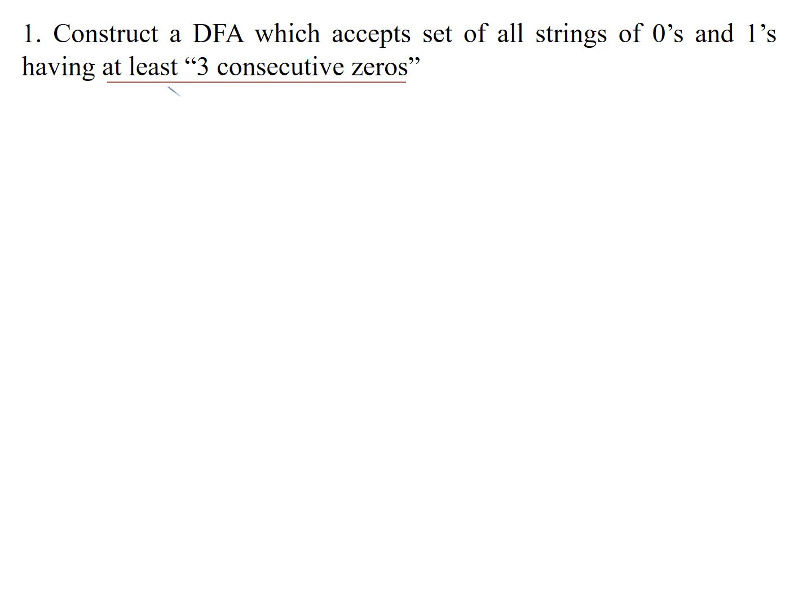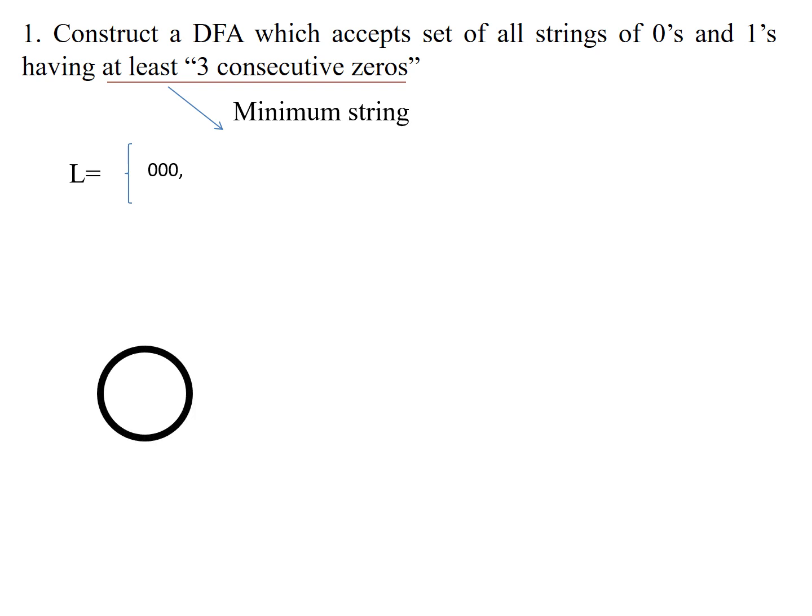Let us point out what the minimum string required is. The minimum string required is 3 zeros. Look at this, I have written 3 zeros here: 000. That will be the minimum string. For that you have to construct a minimal DFA. You first construct the basic string. As you were told, a state is represented by a circle, and the first state will be the initial state, Q naught.